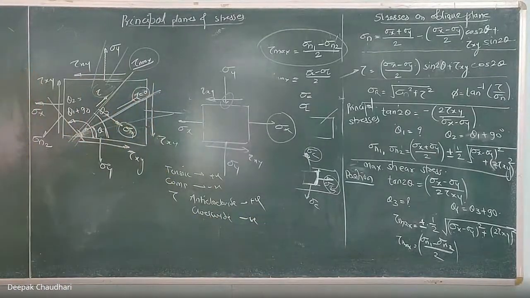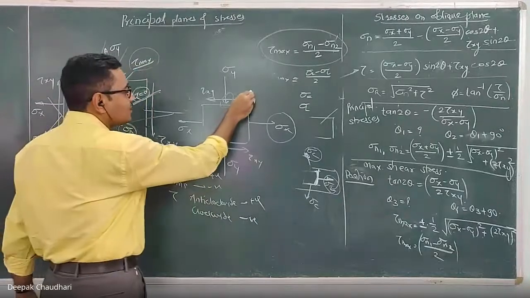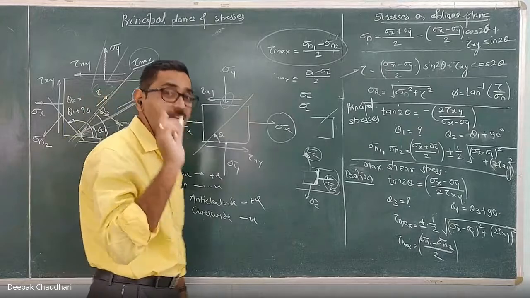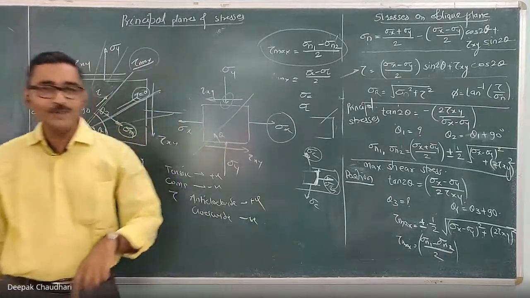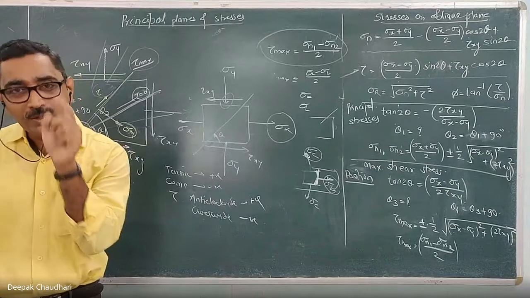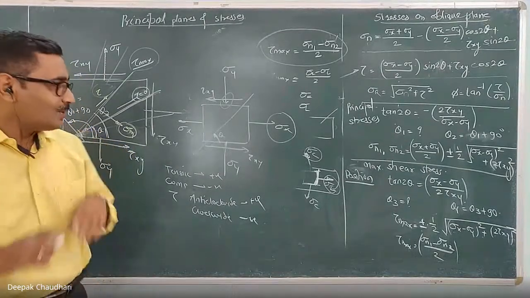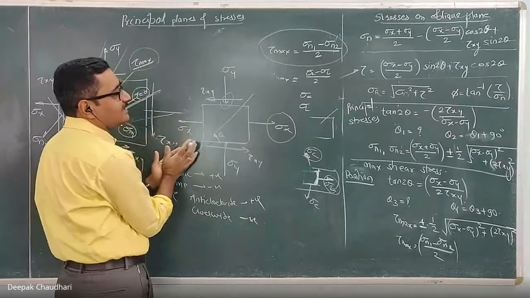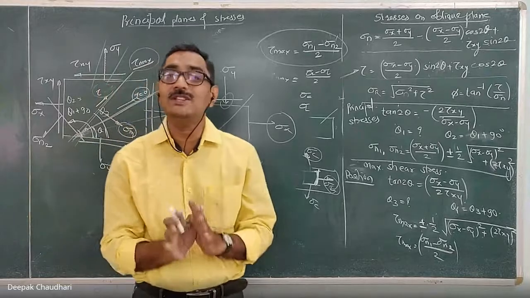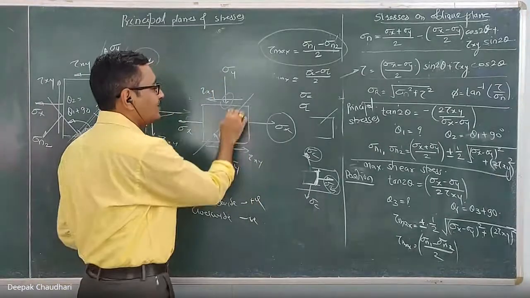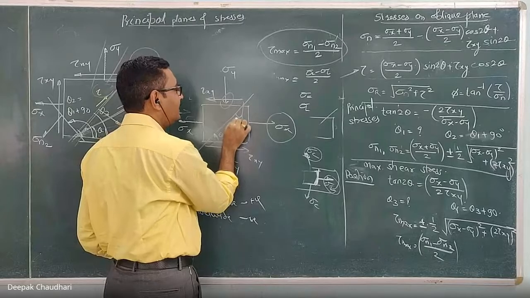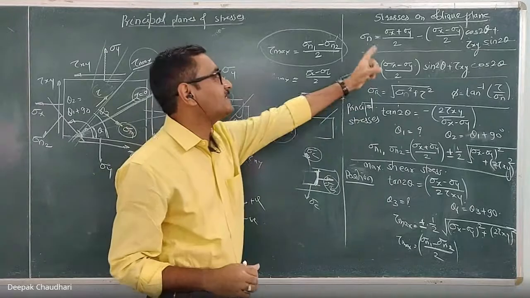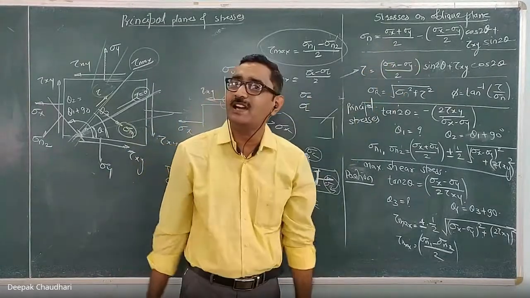Next important thing is that all these formulas are derived assuming that the oblique plane makes an angle of theta degree with horizontal only. So remember one thing: if you want to use these formulas as they are, always consider that the inclination of the plane is with horizontal only. If in some book the inclination of the plane is given with vertical, and the derivation is done accordingly, then wherever there is sine, cosine will come, and wherever there is cosine, sine will come.